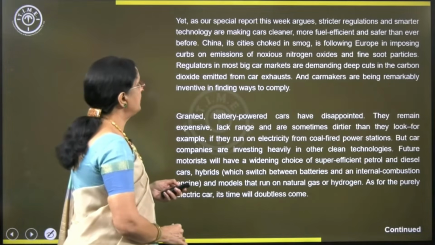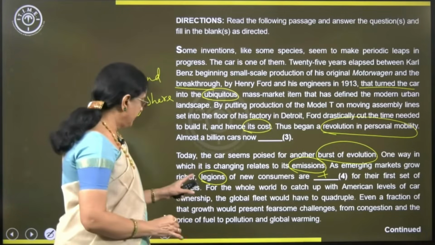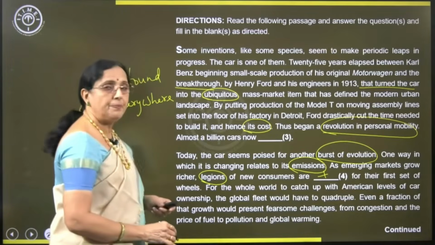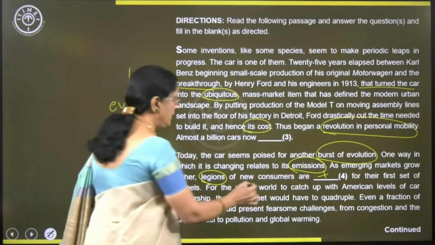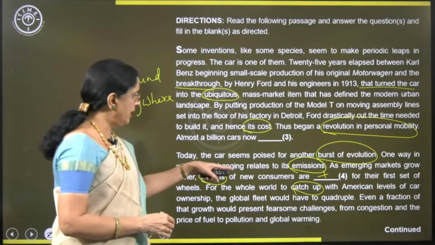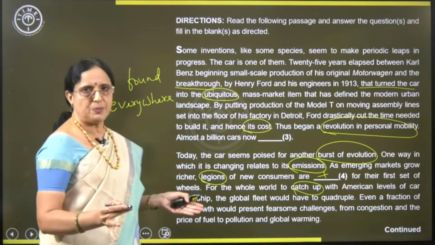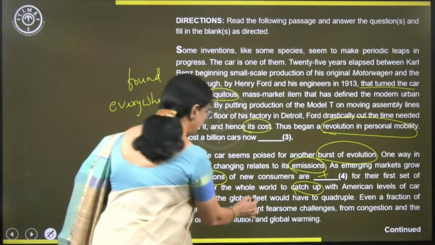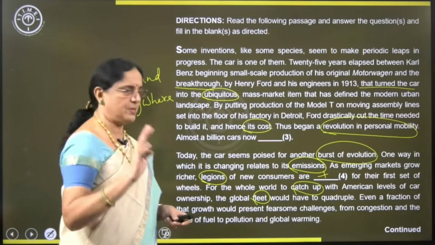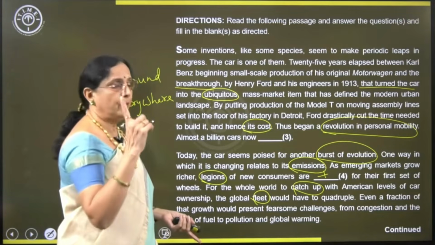Right. Next one. Let's continue. For their first set of wheels, good. For the whole world to catch up with American levels of car ownership, catch up is match. Match with the American levels of car ownership. The global fleet would have to quadruple. Global fleet is here, fleet of cars, fleet of ships. All right. So, fleet of cars, the number of cars would have to quadruple, right? 4 times. All right. So, it has to increase by 4 times.